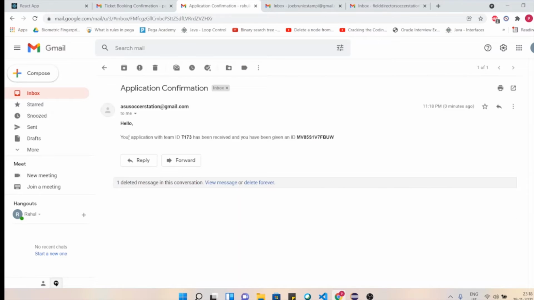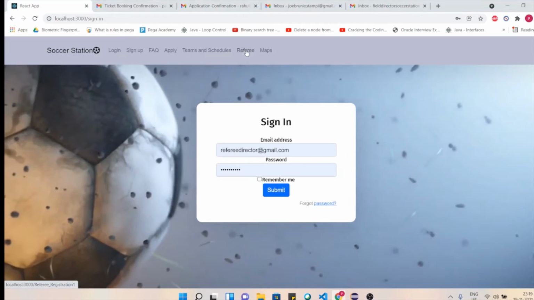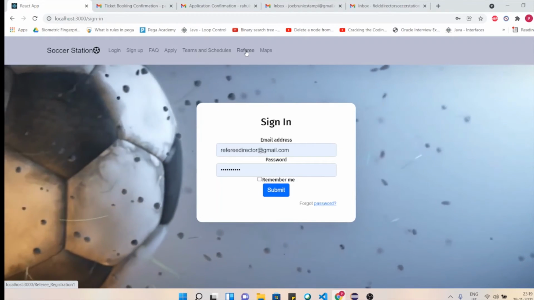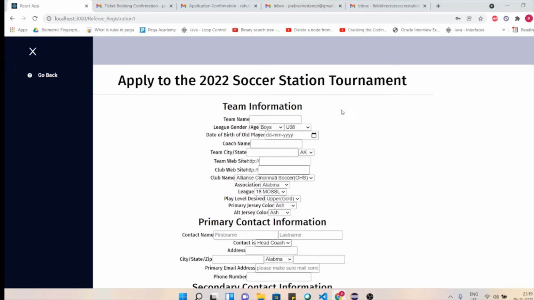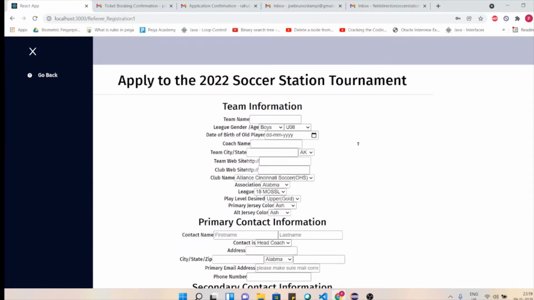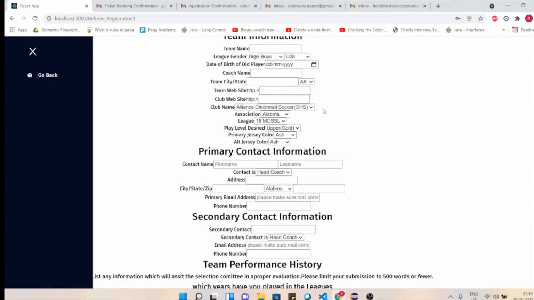The email reads like this: your application with team ID T173, which I had submitted, has been received, and you have been given an ID, and this is my ID that has been generated. We also have an application for referees. If I hit the referee option over here, I will be given the application form. It's a very huge application form. So this is an application form that will be filled, and a similar functionality will be taken care of.